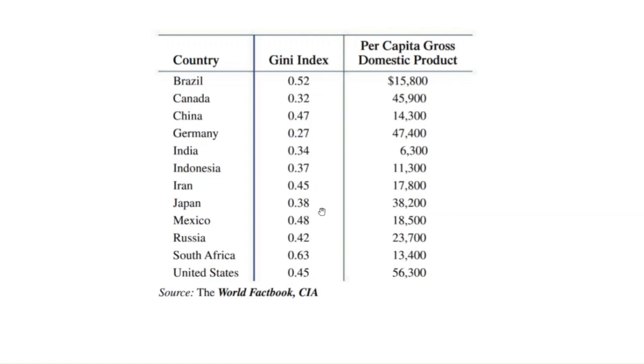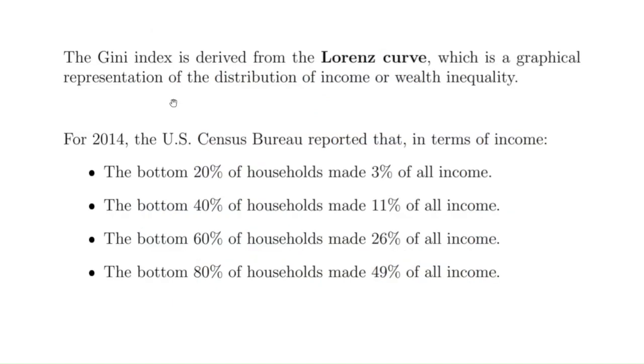Now, what do these numbers, these decimals, really mean from a mathematical standpoint? The Gini index is derived from something called the Lorenz curve, which is a graphical representation of the distribution of income in a country. So, for example, for 2014, the US Census Bureau reported that in terms of income, the bottom 20% of households made 3% of all income. The bottom 40% of households made 11% of all income, and so on. You can read the numbers.